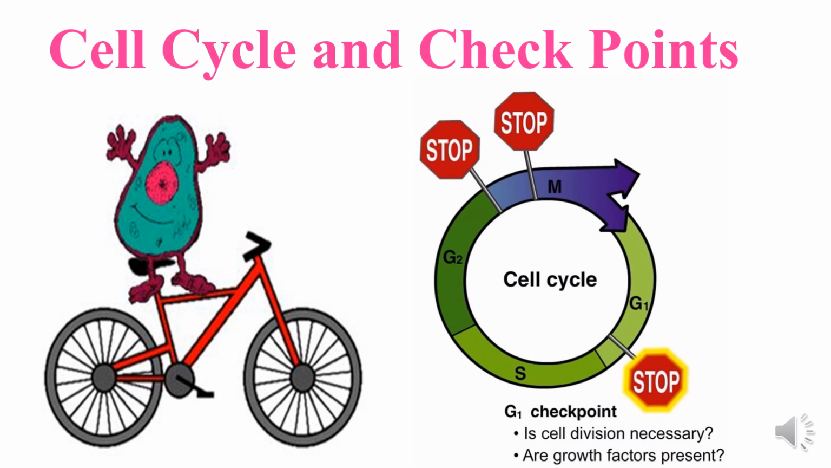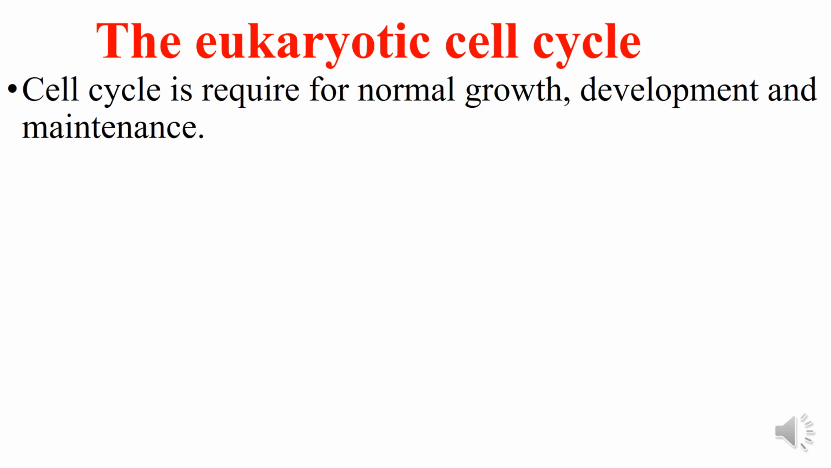Today's lecture will be on cell cycle and its checkpoints. Let's proceed. The eukaryotic cell cycle. The cell cycle refers to the cyclic occurrence of a series of events leading to cell division. The cycle is required for normal growth, development and maintenance.